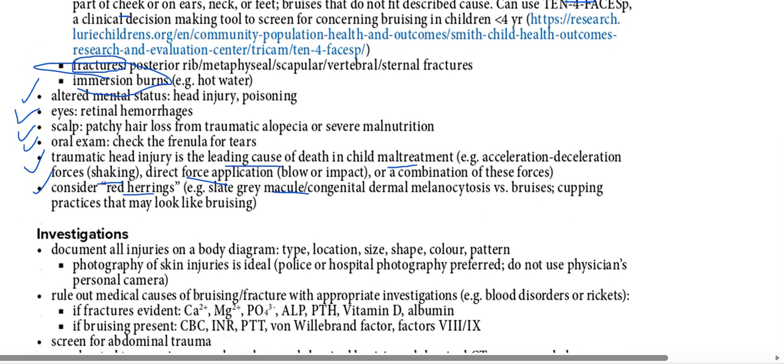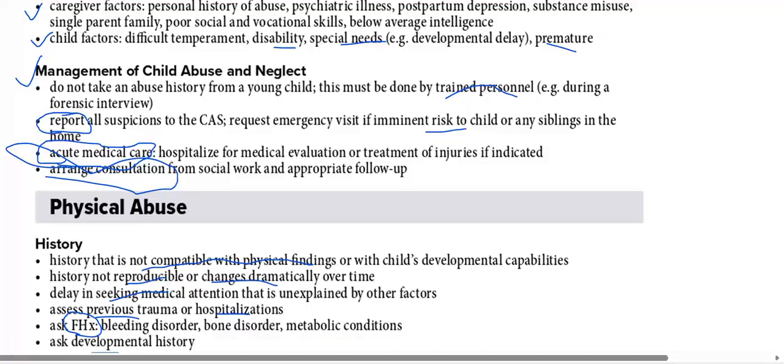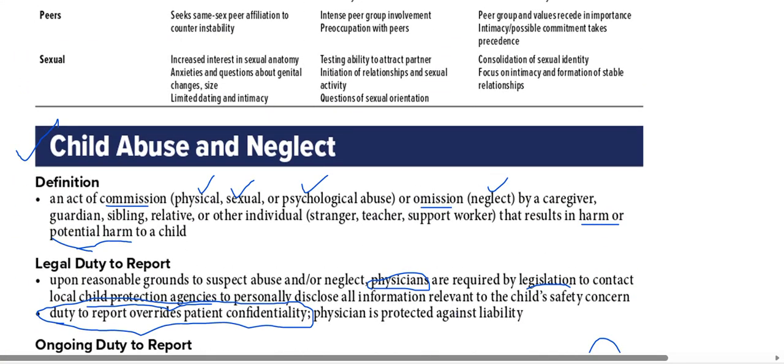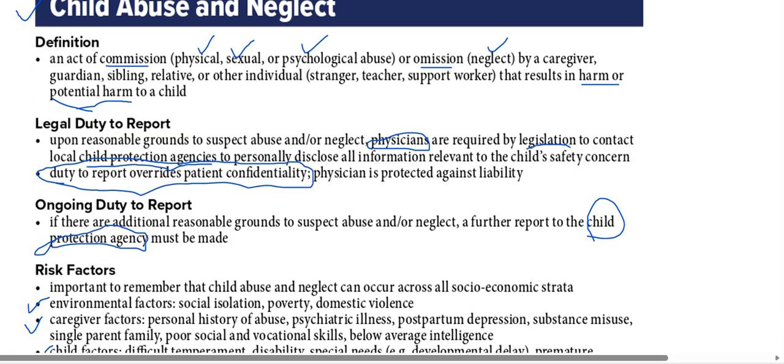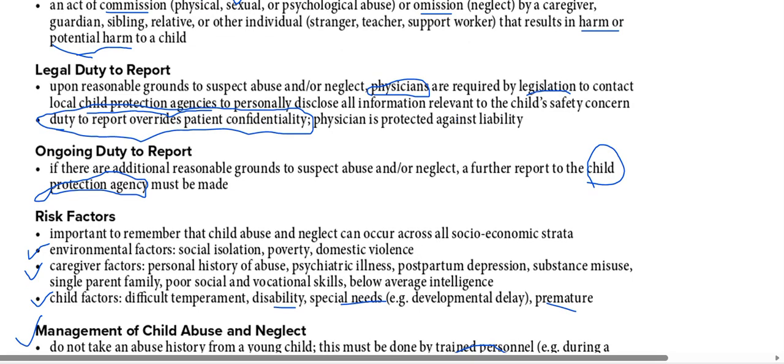So the skin needs to be examined. I will give you a rough, conceptual idea of what we need to do if a child comes to you with suspicion of abuse. First we need to know what abuse is: any act of physical, sexual or psychological abuse that can result in harm or potential harm to the child. The legal duty of the physician is to report this to the child protection agency immediately, and in this case it will override confidentiality.